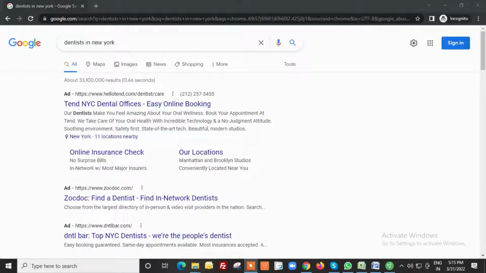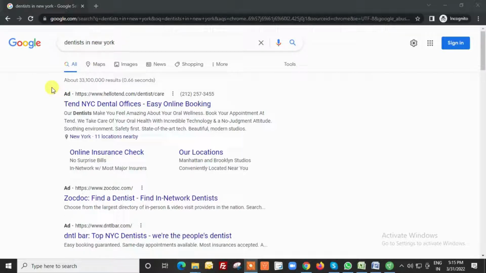The second important factor in quality score is ad relevance. Ad relevance should match the language of your keywords and the search query, or the actual advertisement. For example, in this search query, we are looking for a dentist in New York.